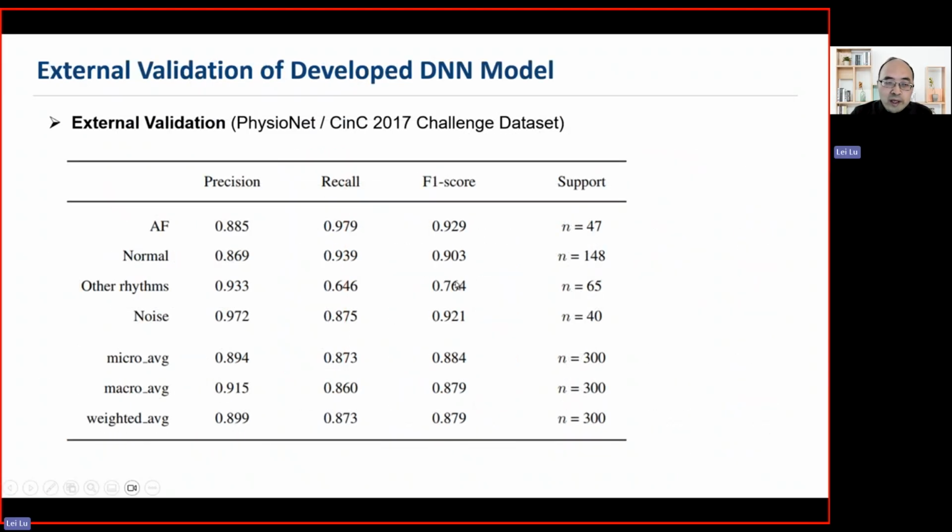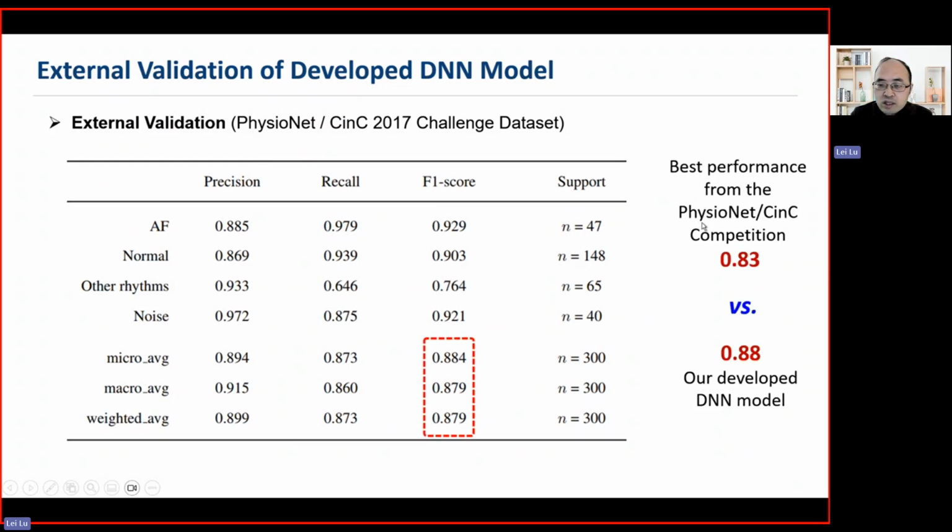We also had external validation on the PhysioNet competition. They have different categories, including atrial fibrillation, normal condition, other rhythms, and also noise data. You can see this is the best score for this competition, and our model is slightly better than this competition score. So that's the first hypothesis: we validated this method for high accuracy CVD diagnosis.